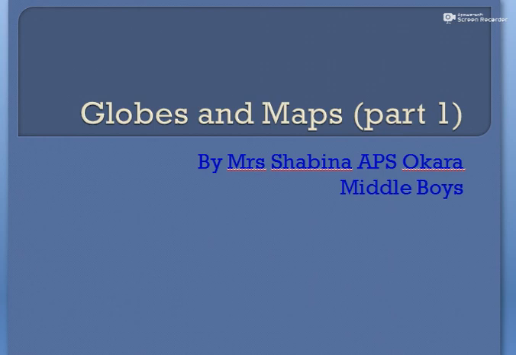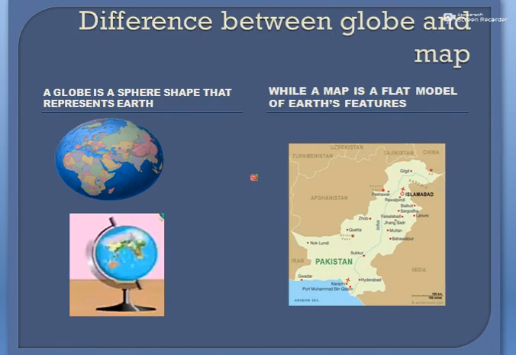maps. At the end of this lesson you will be familiarized with the difference between globes and maps, hemispheres, longitudes, latitudes, prime meridian and equatorial line. So let's start our lesson. Difference between globe and map.